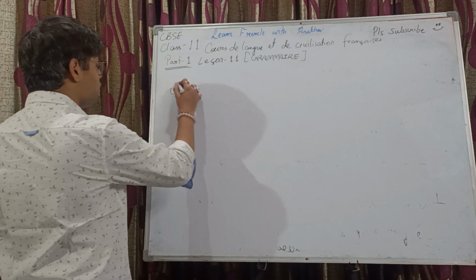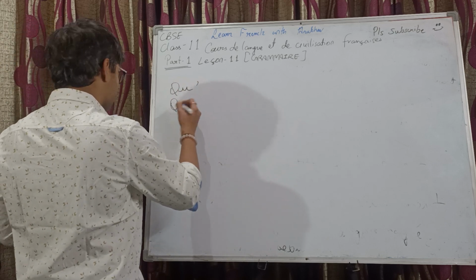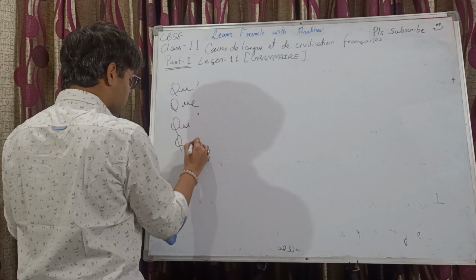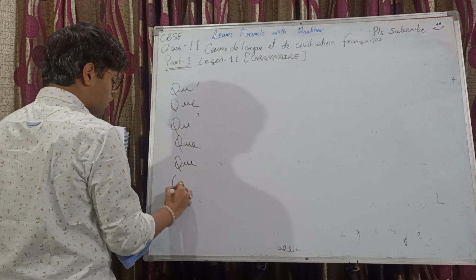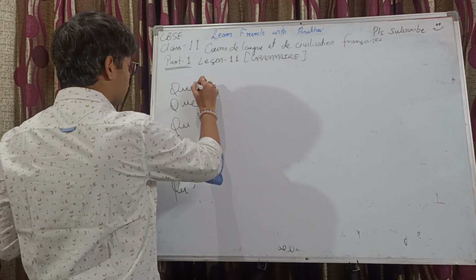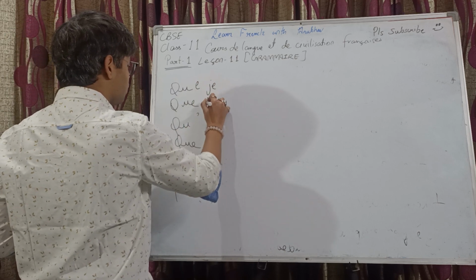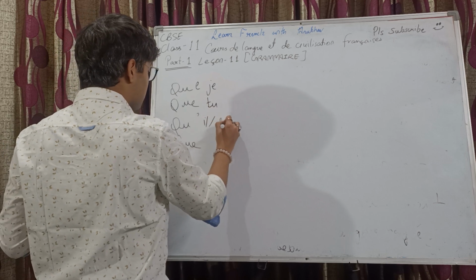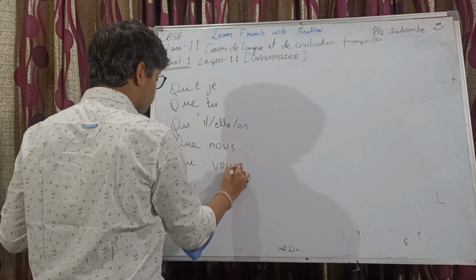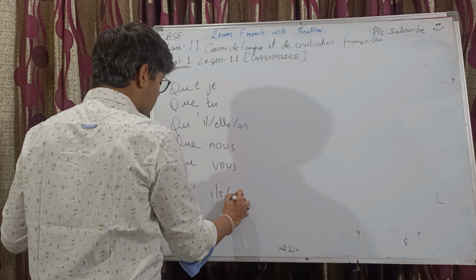So, I'm writing the que at once and the subjects also at once, not writing it again and again. So, que, oh, what am I doing? Que je, tu, il, elle, on, nous, vous, ils, elles.